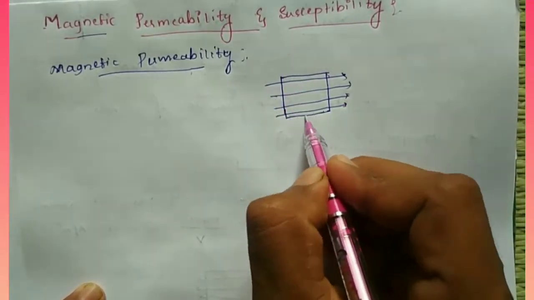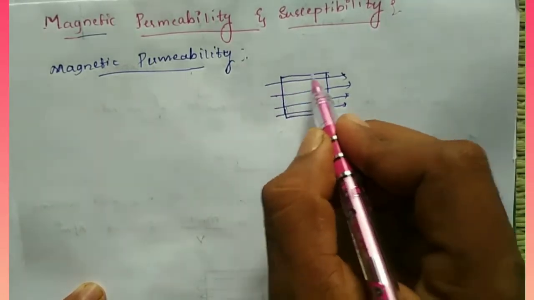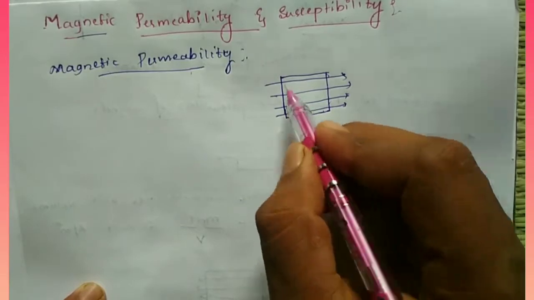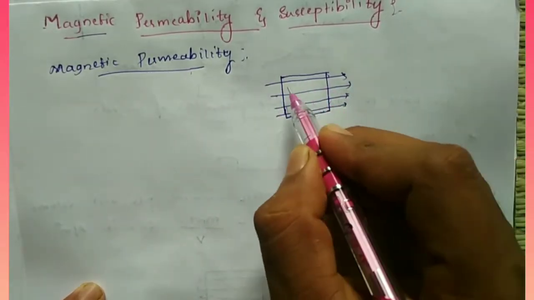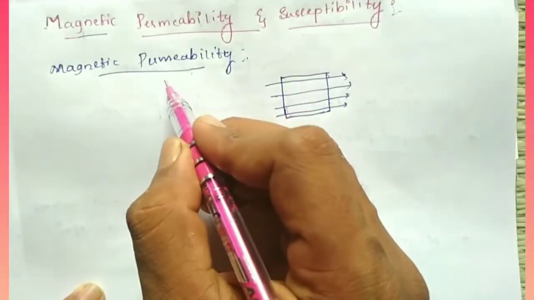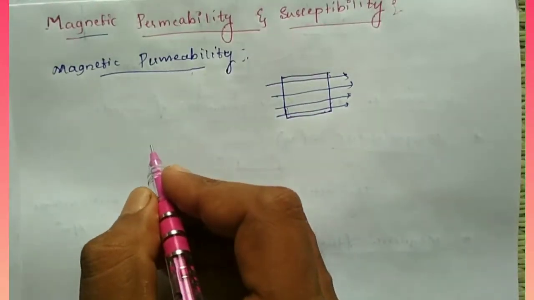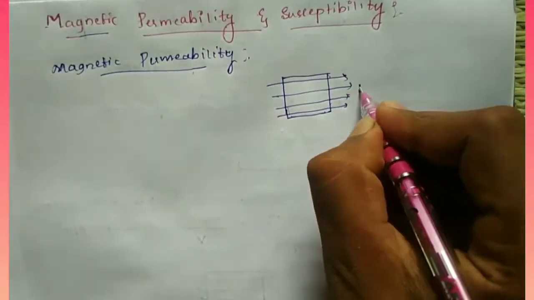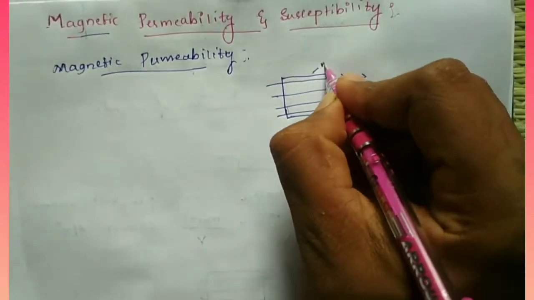So the magnetic permeability of this substance means this substance can conduct the magnetic field lines. The conduction of magnetic field lines by a substance is called magnetic permeability. These are the magnetic field lines, and this one is the material.